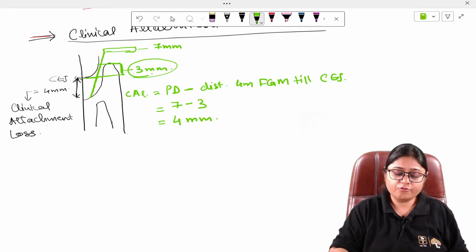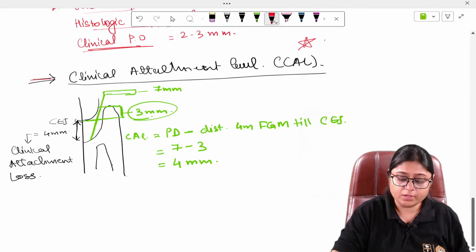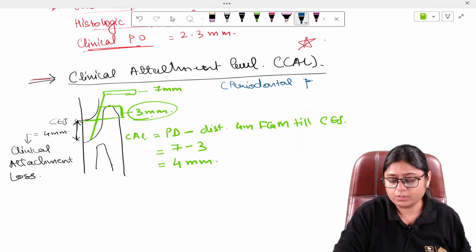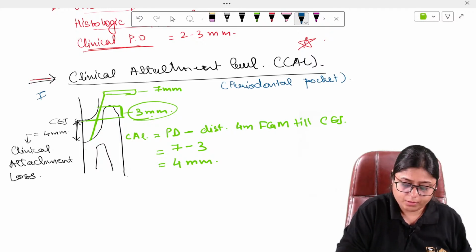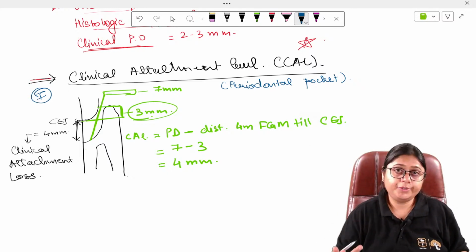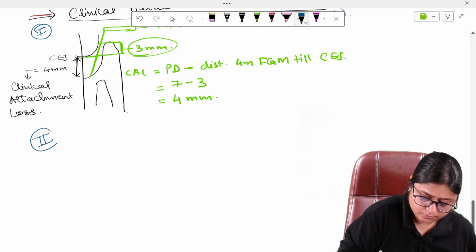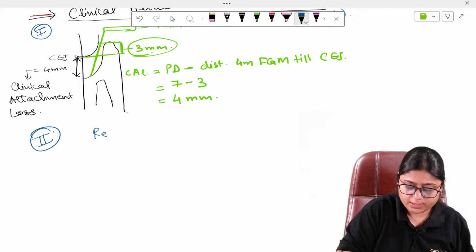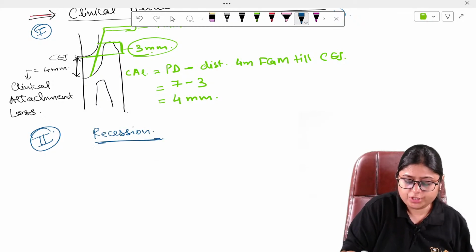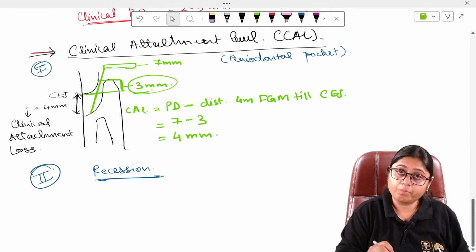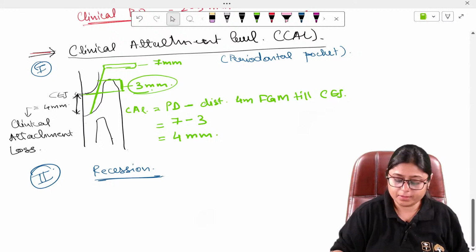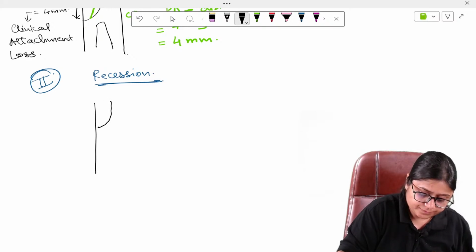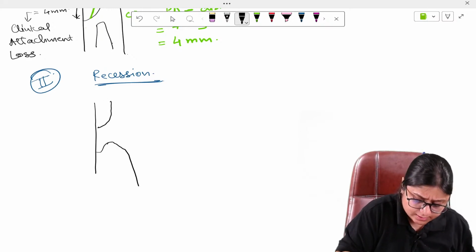Now, this was a case of pocket depth, periodontal pocket. This was scenario number 1. Now comes scenario number 2. In scenario number 2, there is recession. This was the case of periodontal pocket, where a deep pocket is present. Now in case of recession, what will happen? If this is the tooth, okay, and here is the recession.